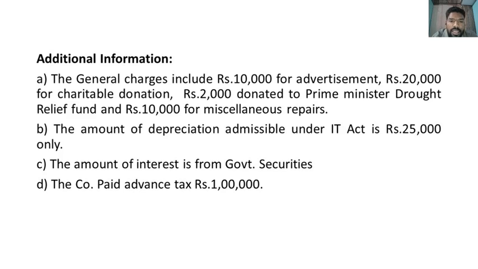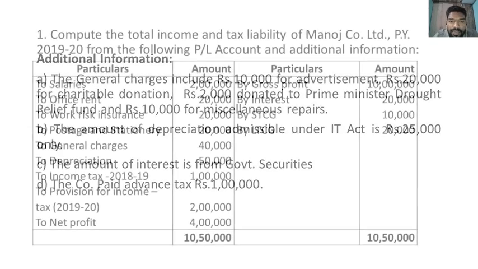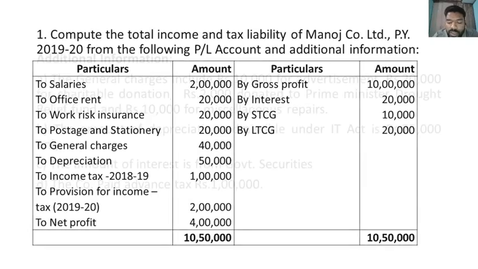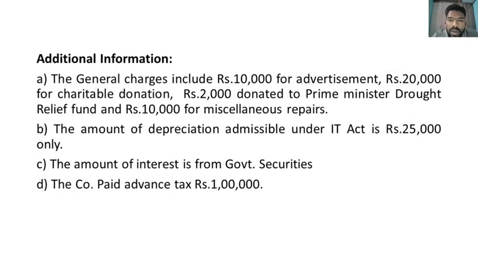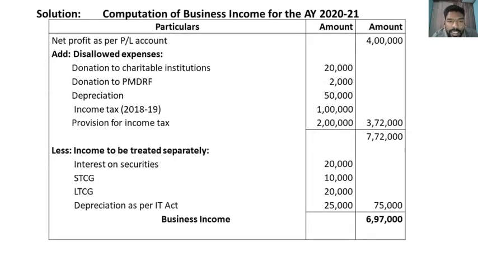The amount of interest is from government securities. Okay, of the interest given on the credit side, rupees 20,000 is government security interest, and the company paid advance tax of rupees 1 lakh. This 1 lakh should be deducted while calculating the net tax payable, the tax liability.